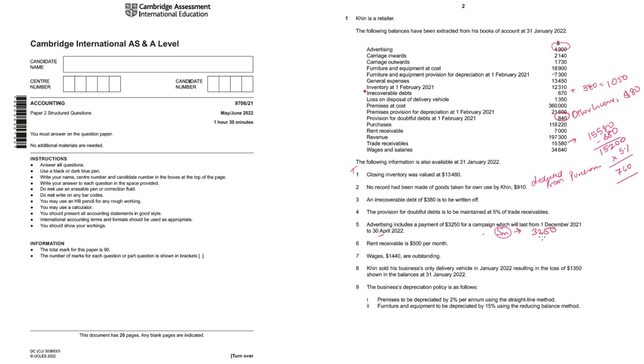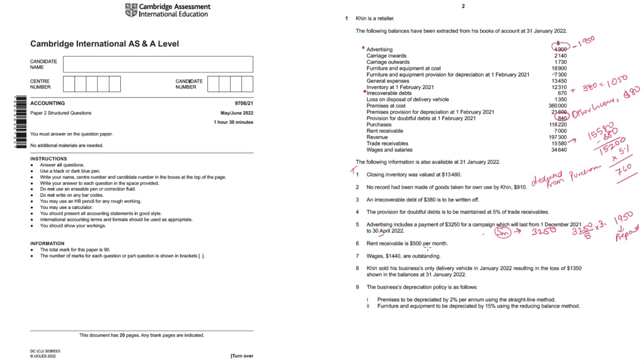So the payment made for these 3 months will be treated as prepaid advertising expense. So 3250 divided by 5 multiplied by 3 is 1950. This 1950 will be prepaid advertising, and it will be deducted from 4,900 in the income statement under the expense section. So 4,900 minus 1950, you will take the difference. So for advertising, there is an adjustment. Whenever I see an adjustment anywhere, I always try to put a mark so that when doing the income statement, we don't miss out on the adjustment.